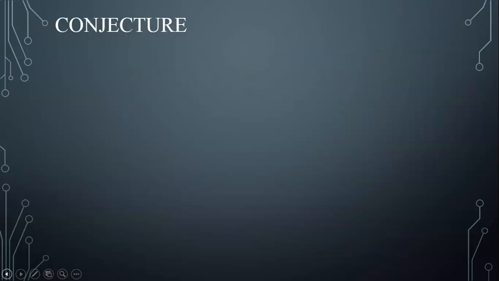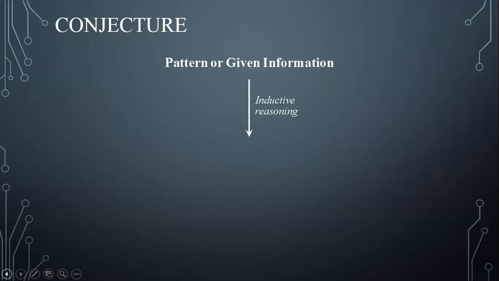So what is a conjecture in mathematics? We have seen that when we observe a pattern or given information, using inductive reasoning, we make a general assumption, which we called a conjecture, which is a hypothesis not yet proved. When the conjecture is proved, it actually becomes a theorem.